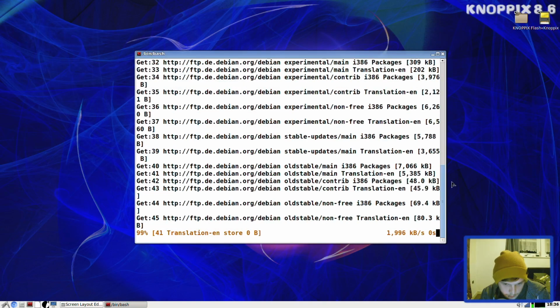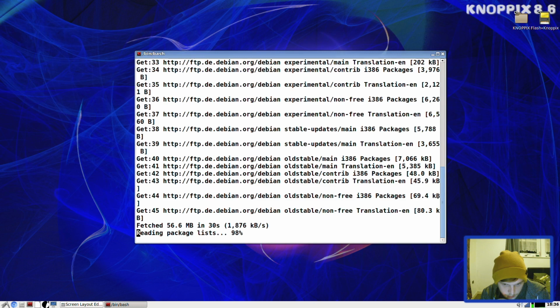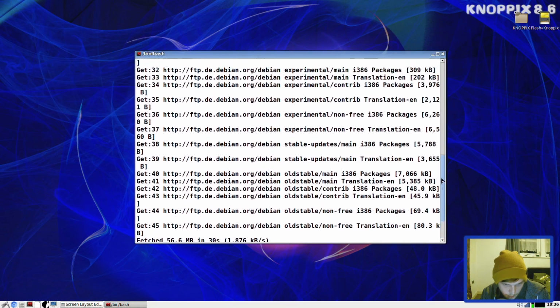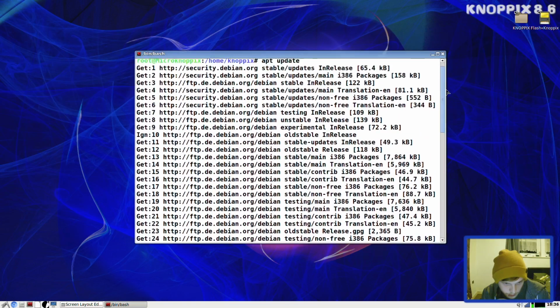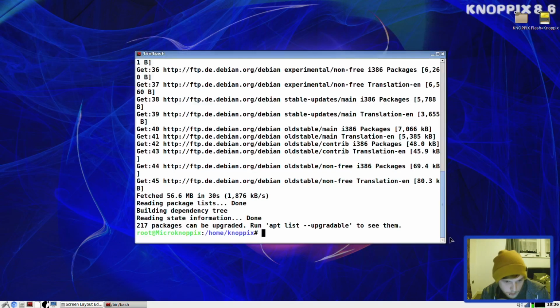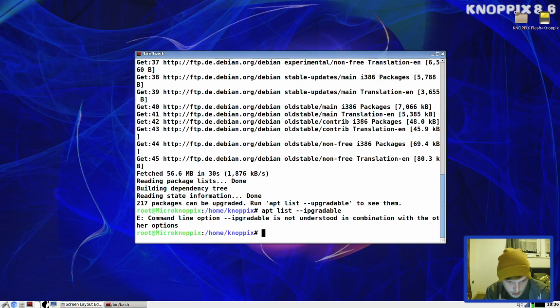And what repositories have we got here? Experimental, non-free, unstable, testing, old stable. There's a lot here. Okay. Right, there's some stuff to upgrade. I'm not going to do it yet, but let's just see what's there. Oh, I've done upgradable.